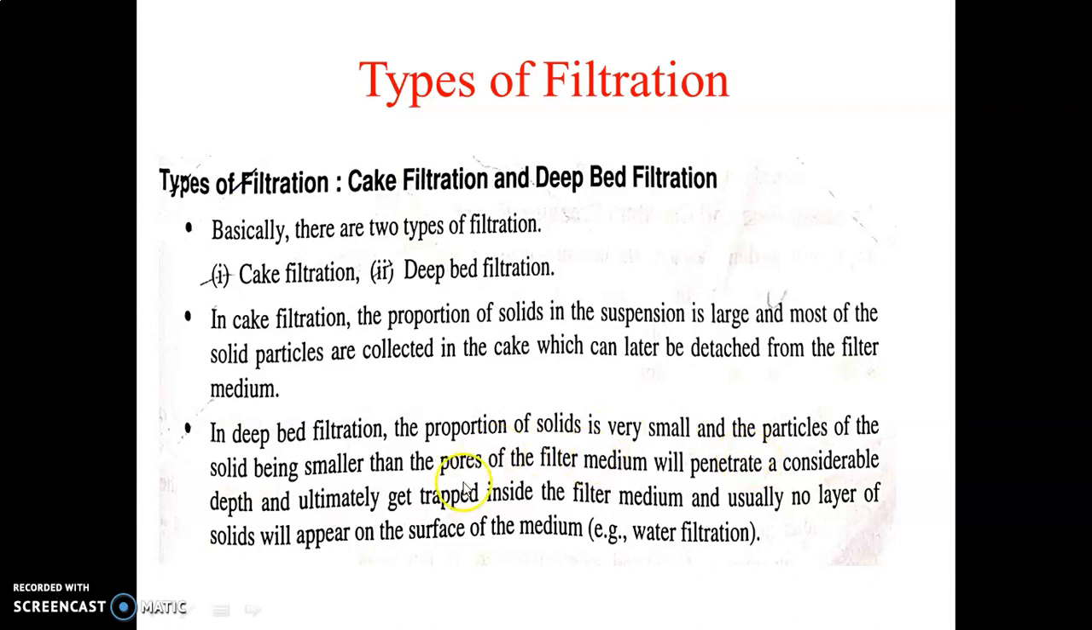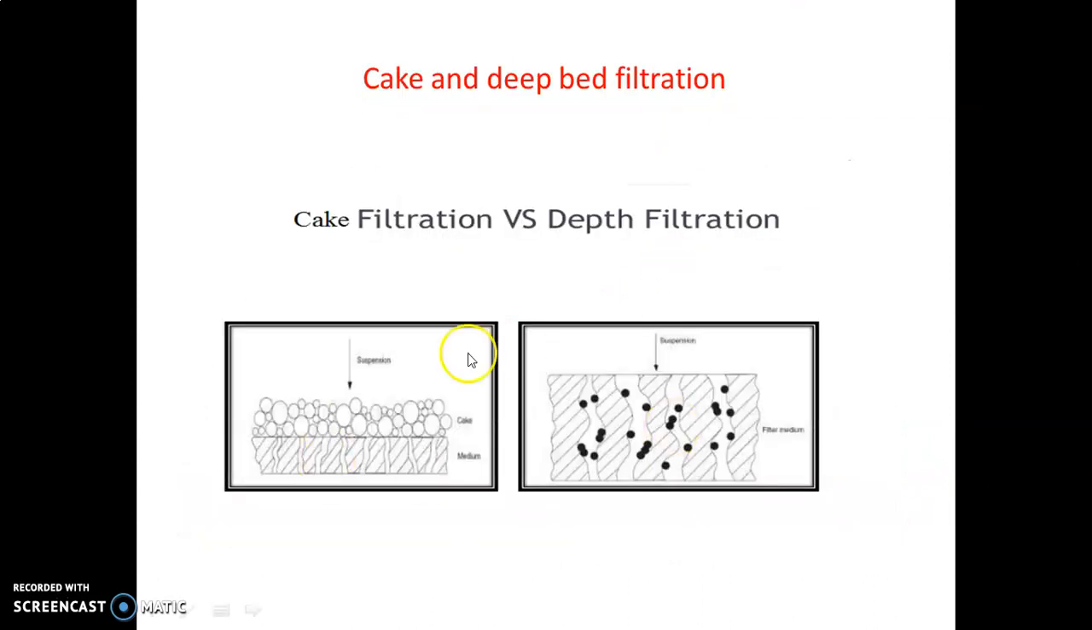Then what is happening when the solid particles have smaller diameter? They will get trapped inside the filter medium, and no layer of that solid appears on the filter medium. So that is called deep bed filtration. Here, if we look at this figure, it will make the idea of cake or deep bed filtration clear. Deep bed filtration is sometimes called depth filtration.